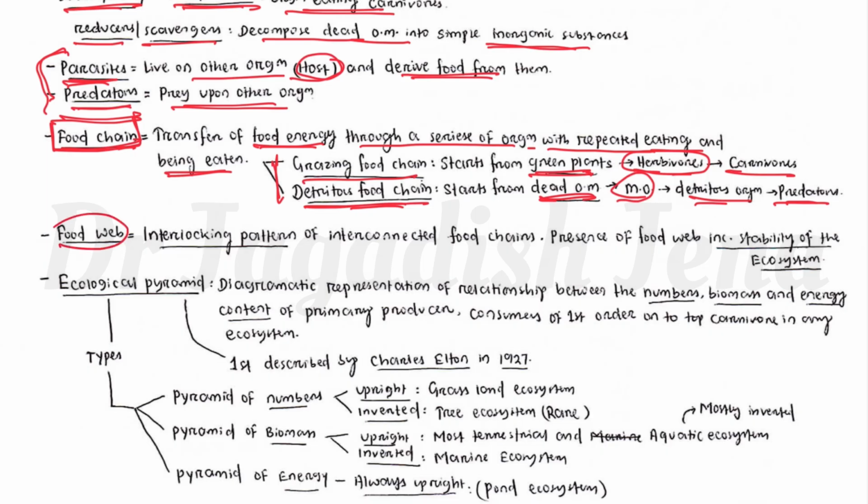Then food web. What is food chain? What is food web? Food web is an interlocking pattern of interconnected food chains. So there are different food chains, and they are linked with different chains in an interlocking pattern. That is called food web. So basically, the presence of a food web increases the stability of the ecosystem. When the food web is good, then stability is also better in the ecosystem.